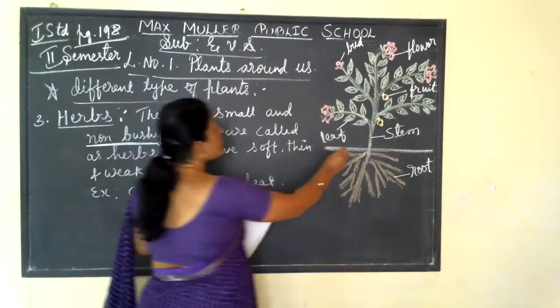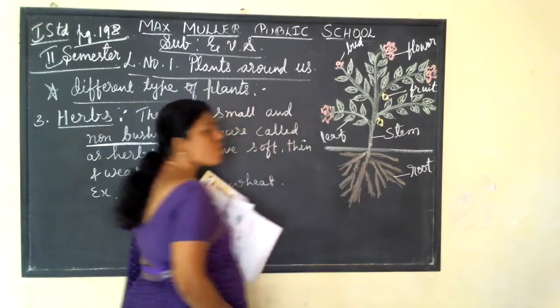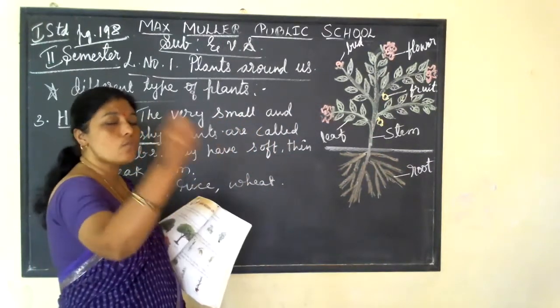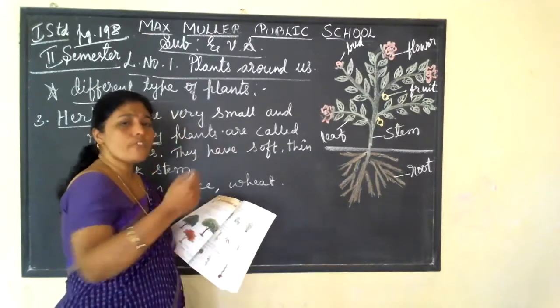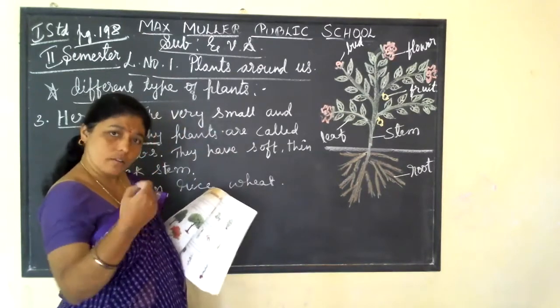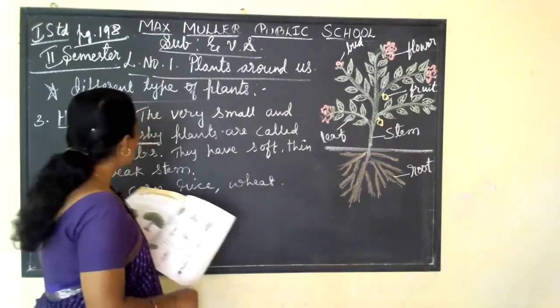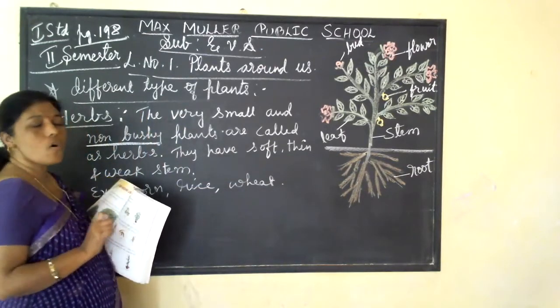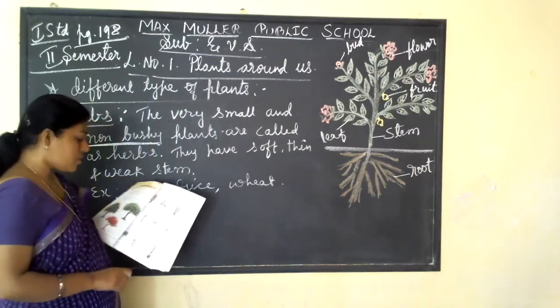The stems are very soft and thin and weak. Once you take them out from the mud, they will die.